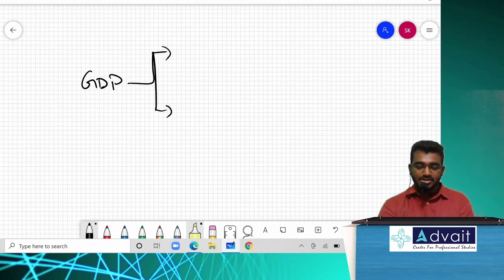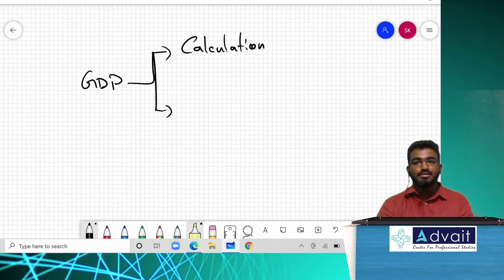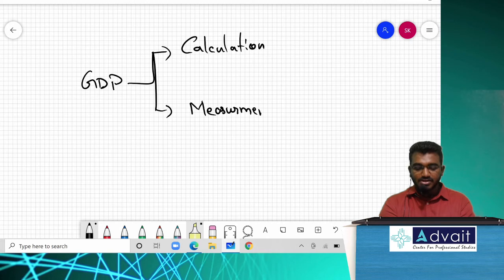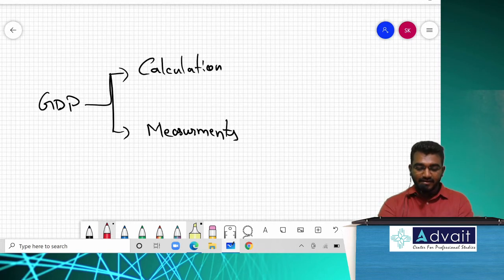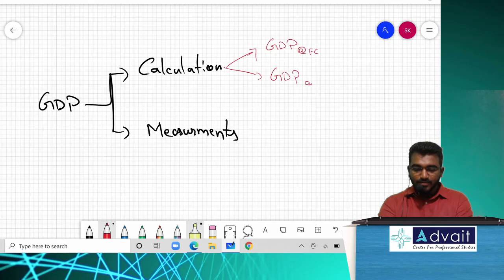The very first dimension is based on calculation. The second one is based on measurements. Based on calculation is further classified into two types: GDP at factor cost and GDP at market price. And measurement is also further classified into two types.